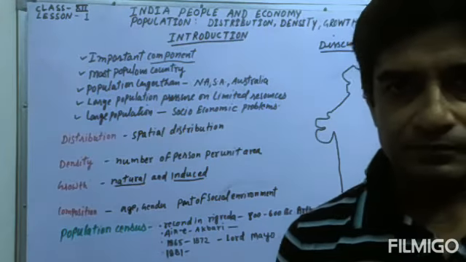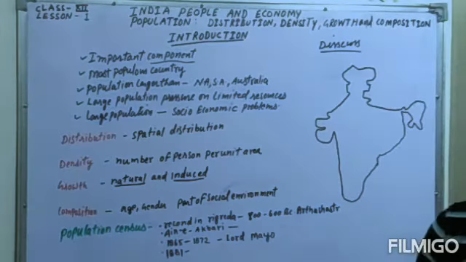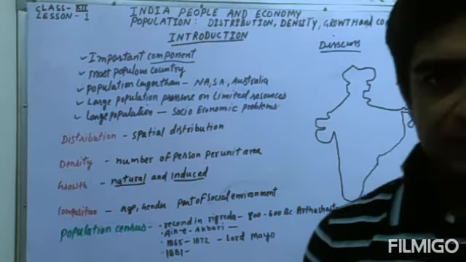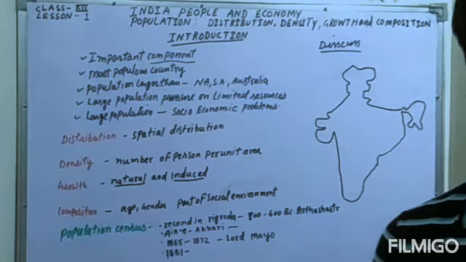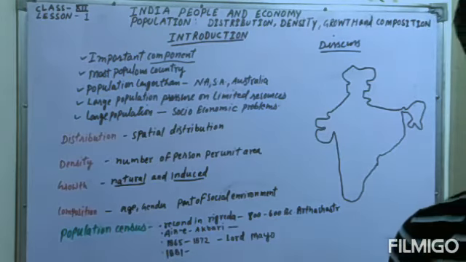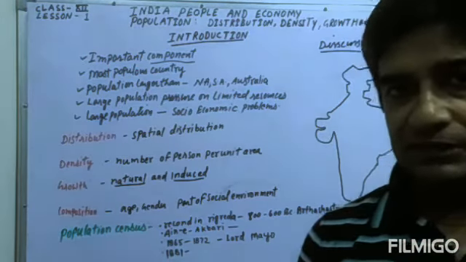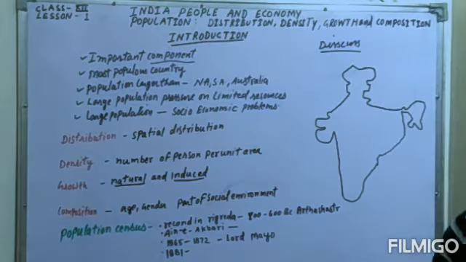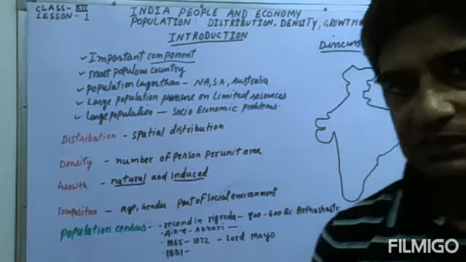And old people are also not called a burden on the country, because they have experience from the different roles which they spent in their past life.